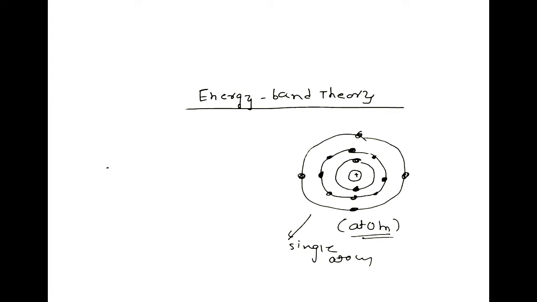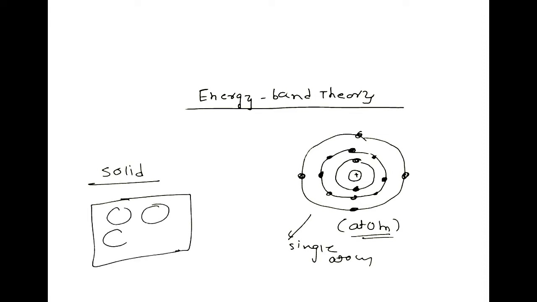But if you consider a solid, in a solid, atoms are brought close together. That is, a solid is formed with atoms like this. Okay, so here atoms are brought close together. So in such a case, what happens is the outer shell electrons, that is valence electrons, are shared by more than one atom. So these electrons come under the influence of forces from other atoms too.